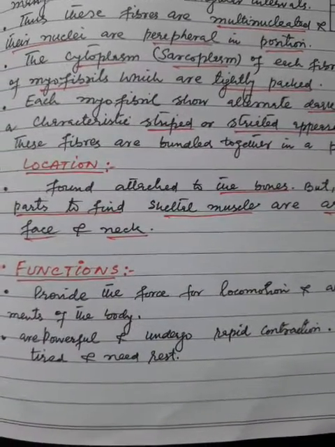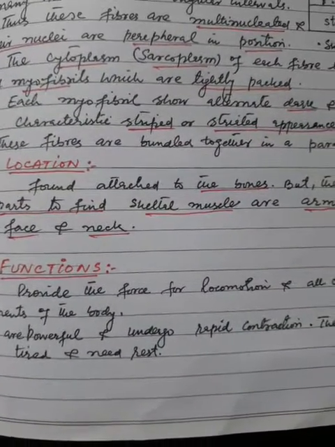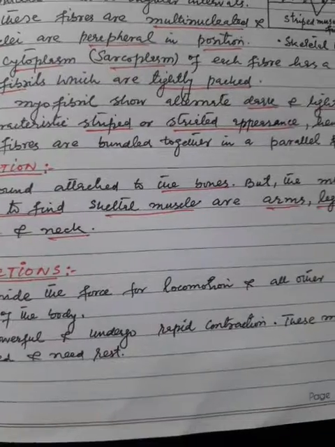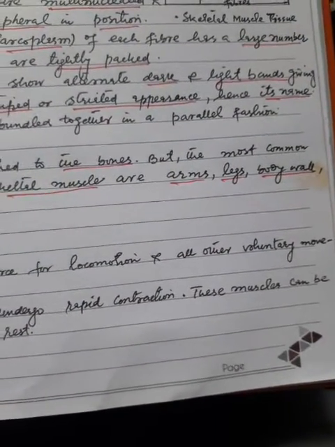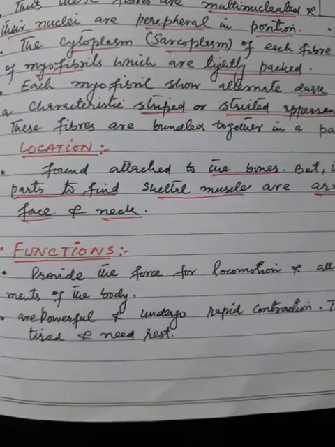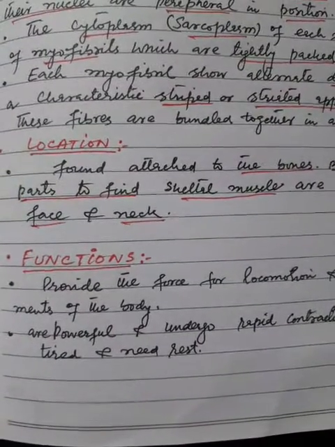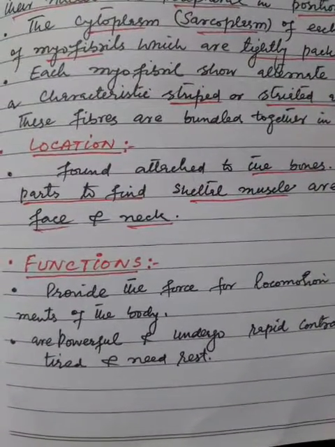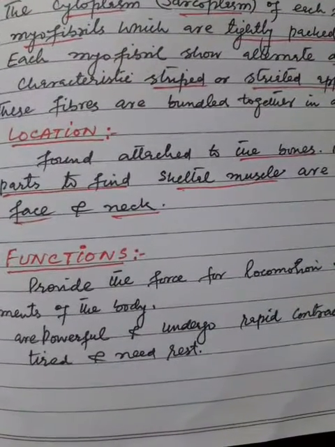Skeletal muscles or striated or striped muscles are powerful and undergo rapid contraction. These muscles can be tired and need rest. This was about muscular tissue, and it is one type, that is skeletal muscle.